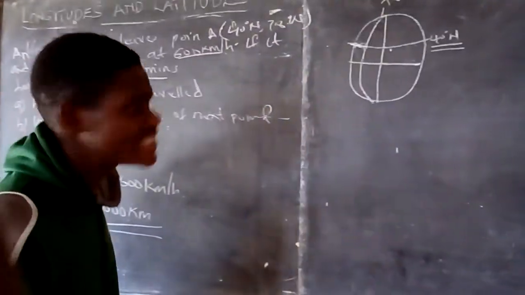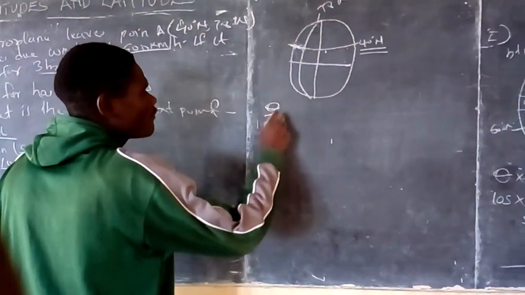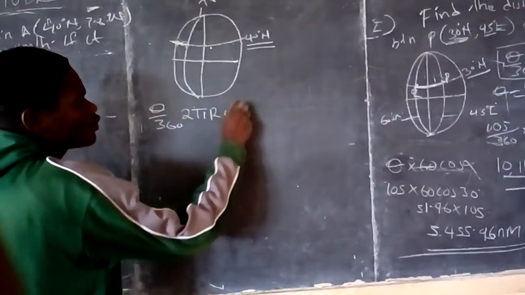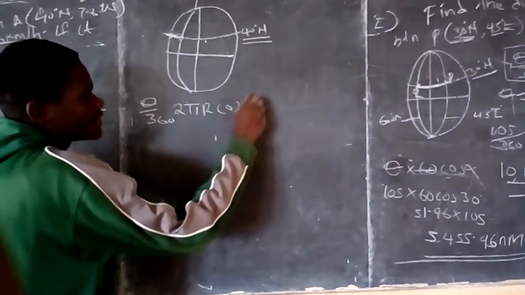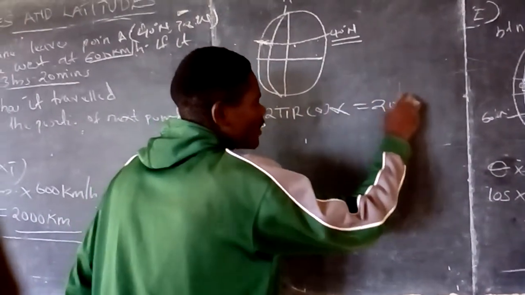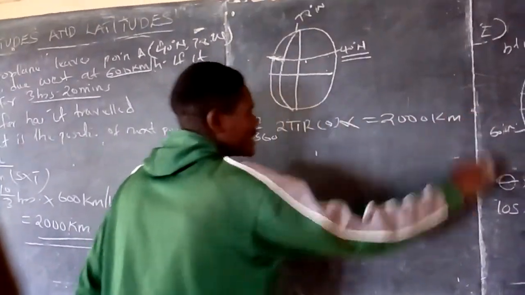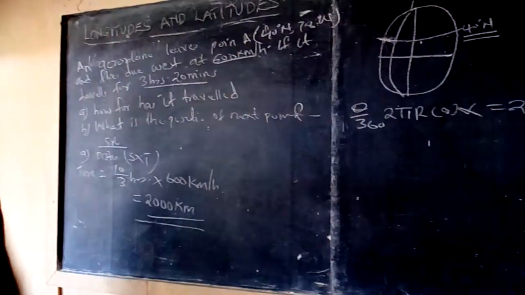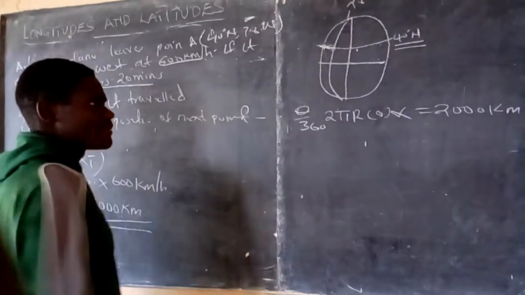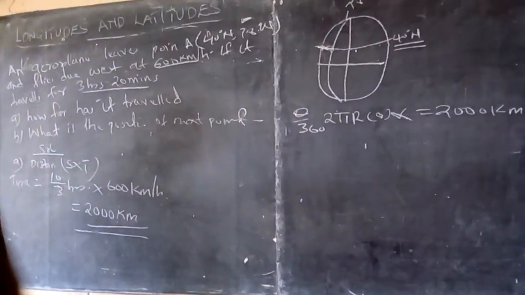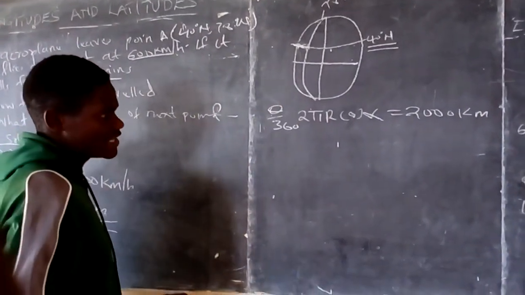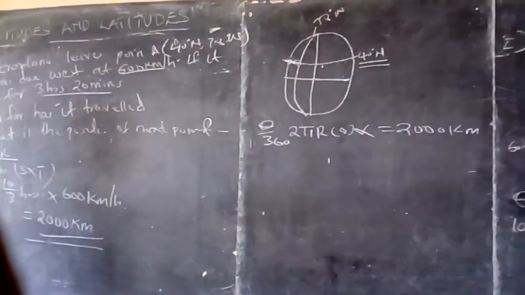Now, to get this distance here, we will use theta over 360 times 2 pi r cos alpha, and which is equal to 2000. This one here is equal to 2000 kilometers. But we have all this apart from the theta, because we want to find that theta. We have everything apart from this theta. Let us now put everything into our formula.